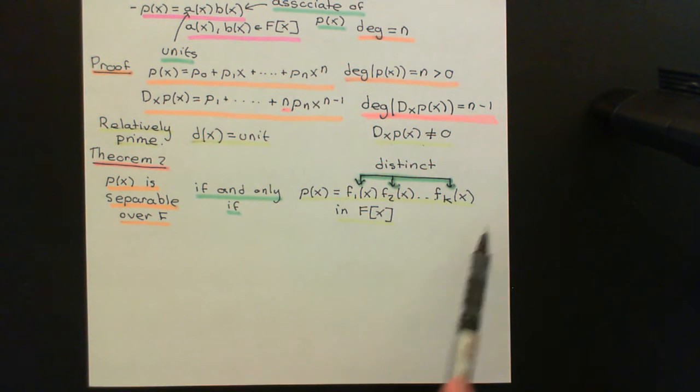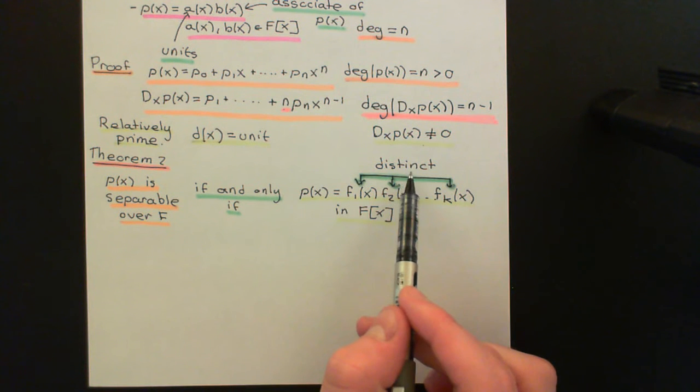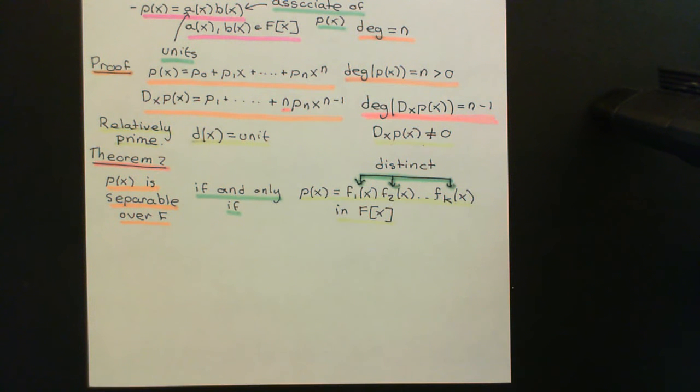Those which have factorizations into irreducibles that are all distinct, i.e. you don't have an irreducible being raised to a certain power in your factorization. It's not possible to have that. They're all truly distinct irreducibles. Those are the polynomials that are going to be separable.